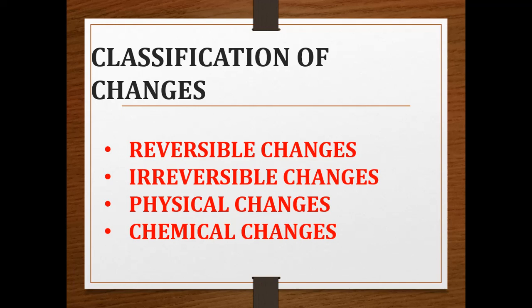So we know what is meant by reversible changes. What is meant by reversible changes? Reversible changes are the changes which can regain back their original state. So irreversible changes means changes which cannot regain their original state. Next type of change is physical changes. Now let us see what is meant by physical changes.